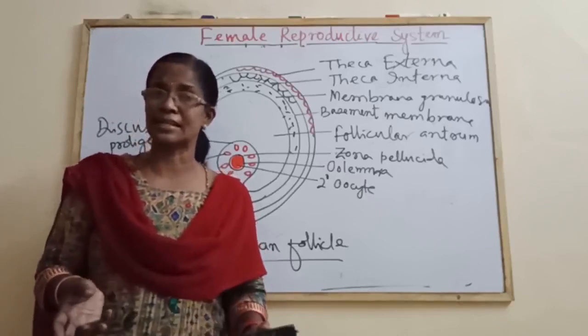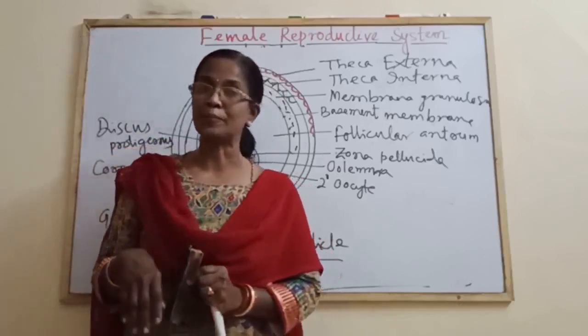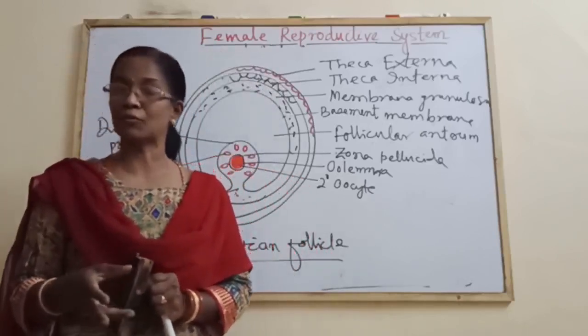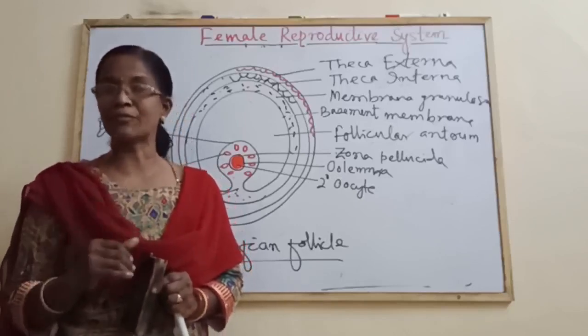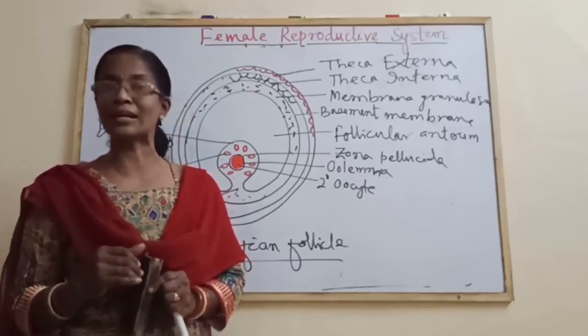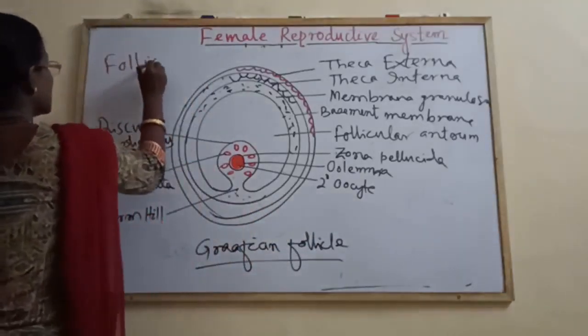So what about the rest? The degeneration of ovarian follicles during the life of a female is known as follicular atresia. It is very important. Follicular atresia.